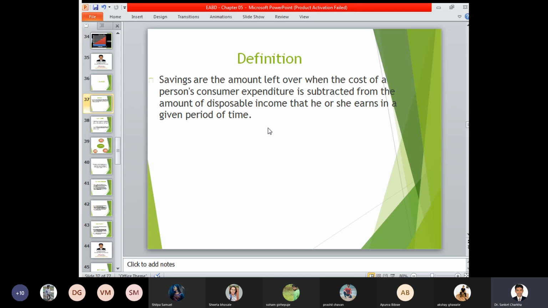Now, a household can be a micro level perspective in terms of the national economy, but it can also be a macro level perspective. So in this case, we have to identify for what calculation you are doing this, whether it is for a macroeconomic perspective or a microeconomic perspective.